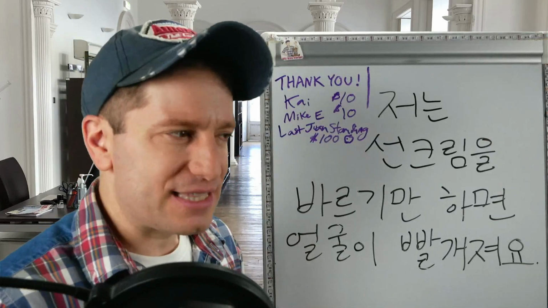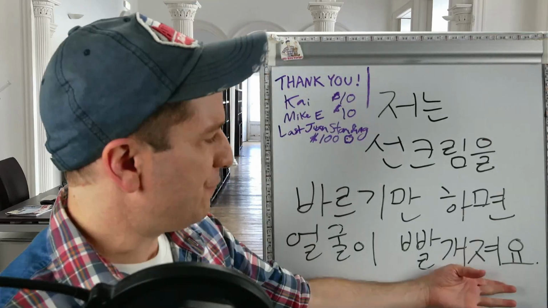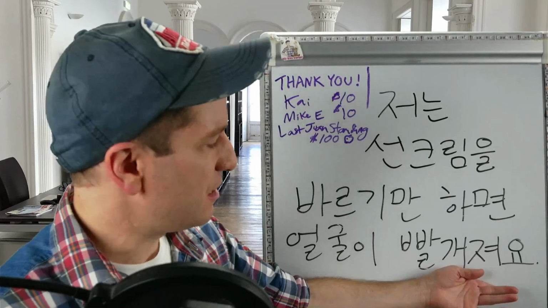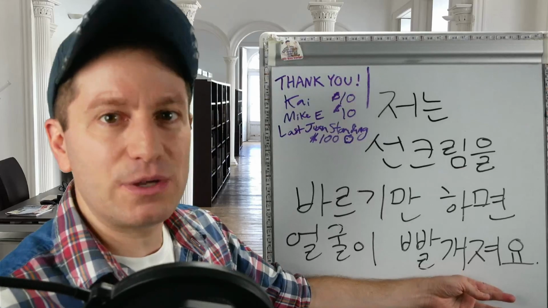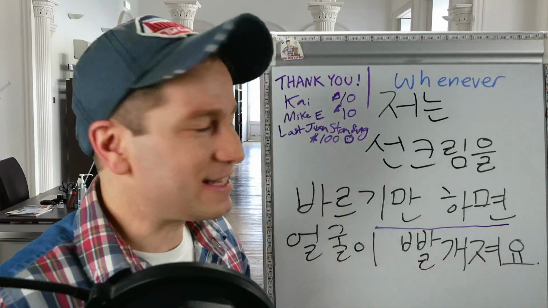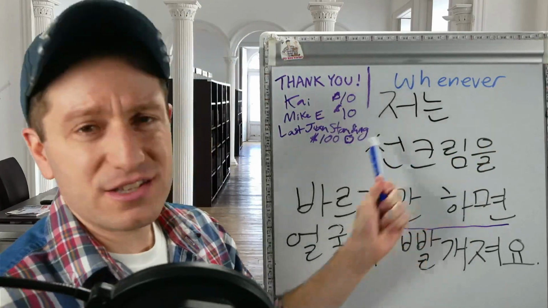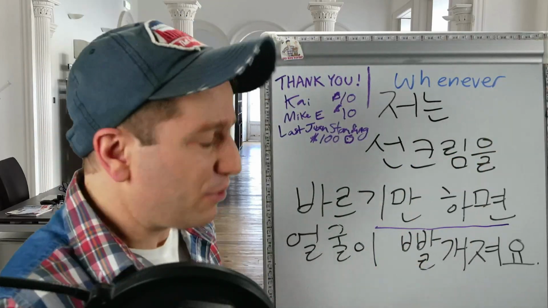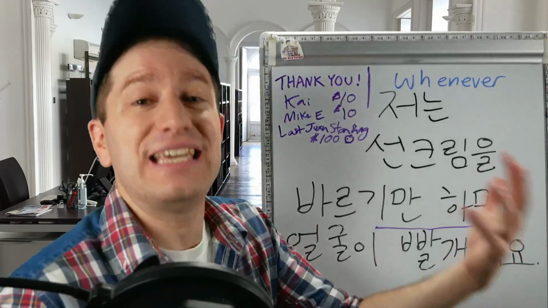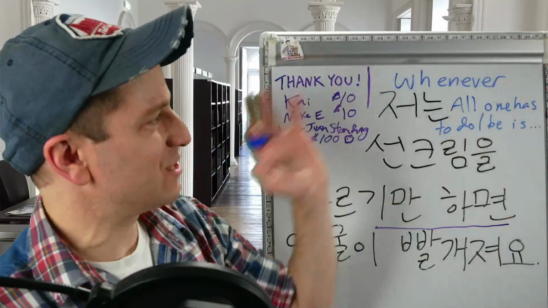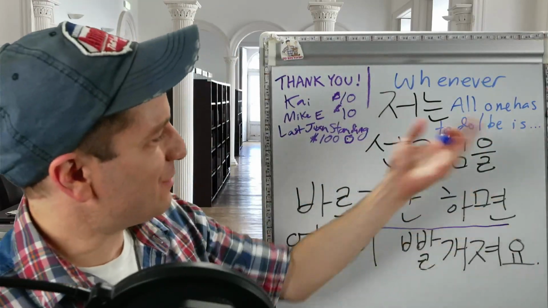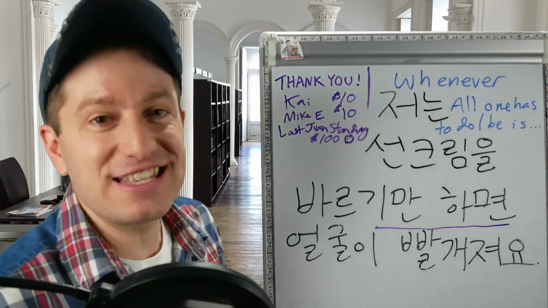The difference now is that how do we translate this? If I only put on sunblock, my face gets red, is what it literally means. But there's a much more natural way that we would express this in English. This is how we would say whenever in English. Whenever I put on sunblock, my face gets red, implying that all I have to do is, all I have to be is. So the only thing that one has to do, or me or whoever, or be is, all it takes is for me to put on sunblock and then my face gets red.